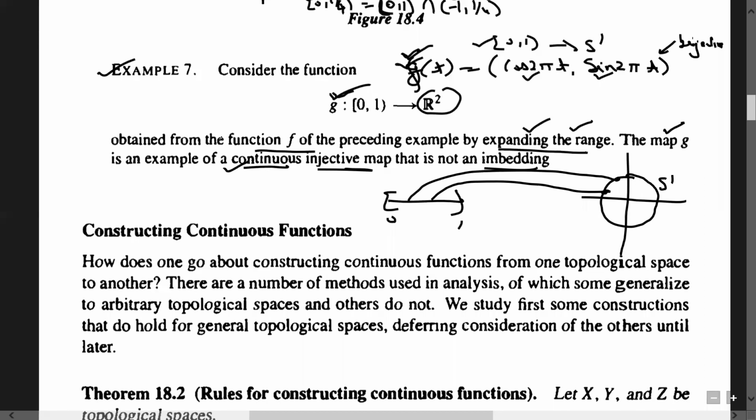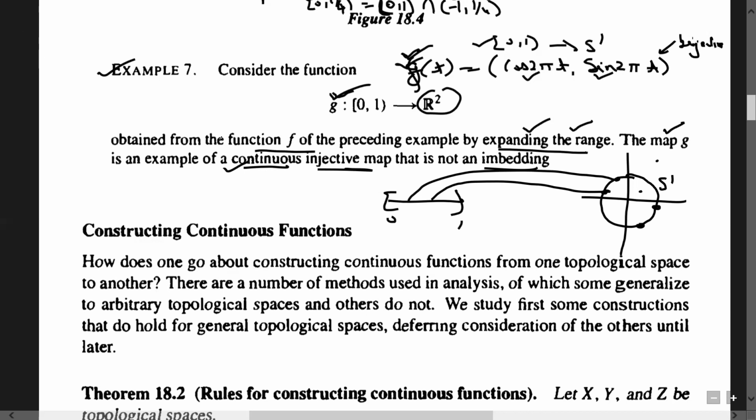But it will not be onto, because under this map, this is mapped to the range set S1. So every element of S1 will have its pre-image. But if you take any element outside S1, it may not have a pre-image. It will not, because these are actually parametric coordinates of a circle, the unit circle.